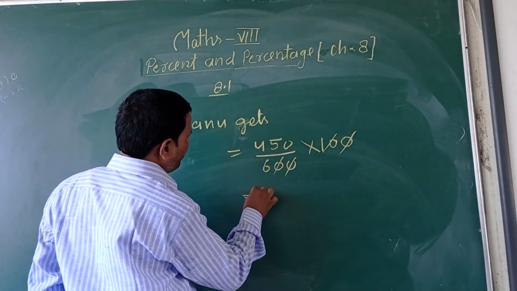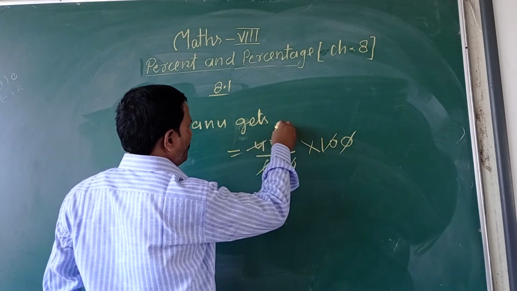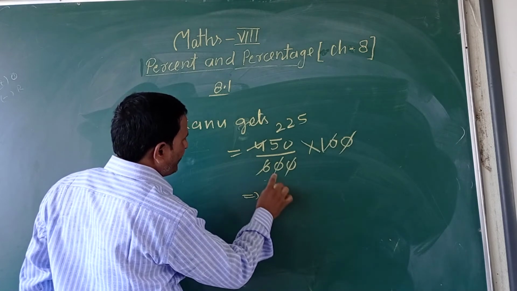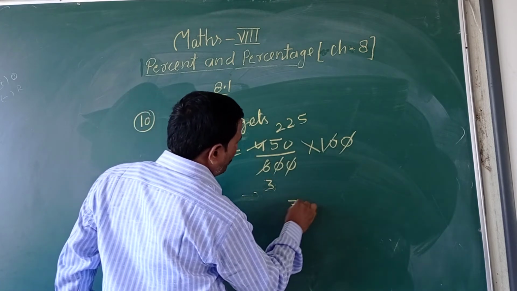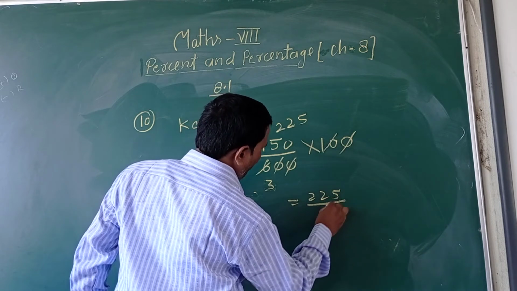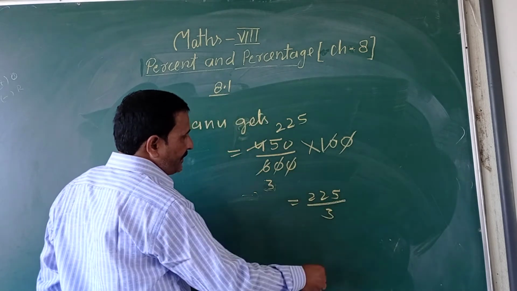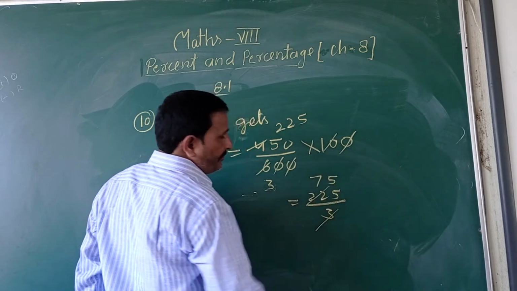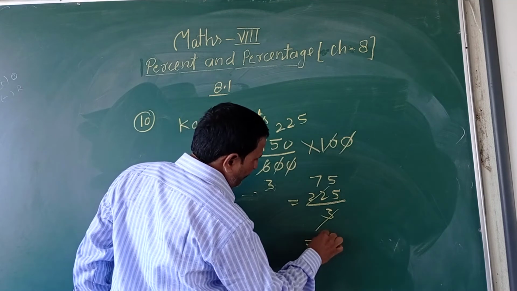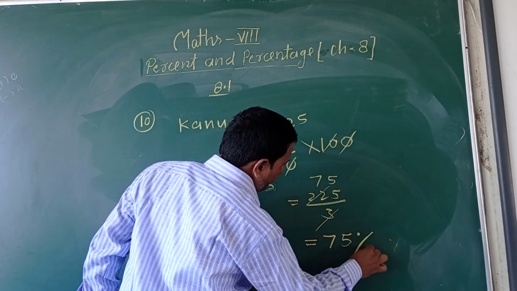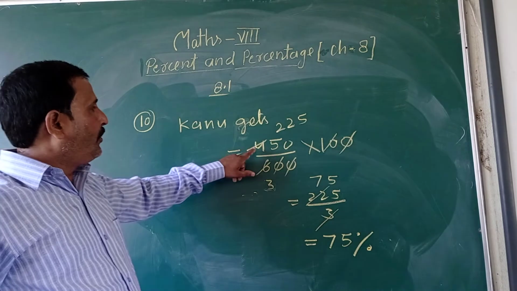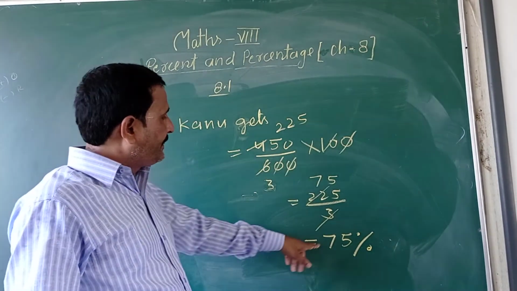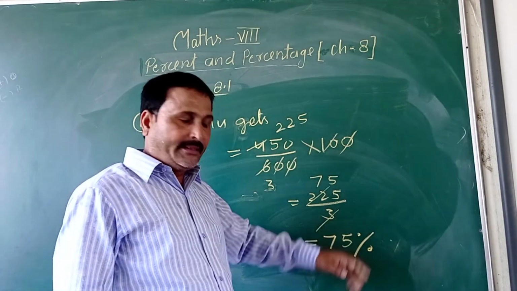Divide by 2, by 3. The answer is coming 225 by 3. That can be divisible. 3 sevens are 21, 3 fives are 15. So the percentage is 75%. If he is getting 450 marks out of 600, his total percentage is 75%.